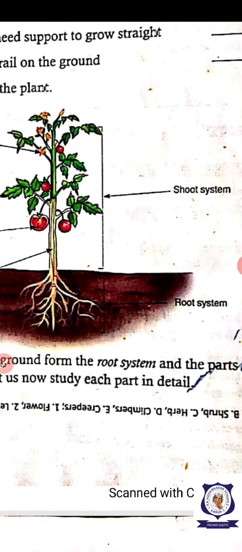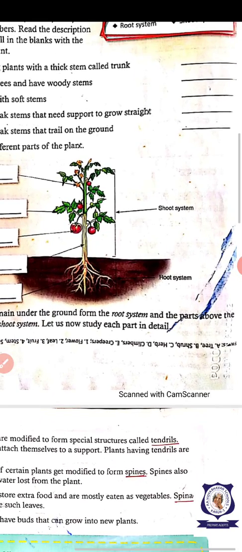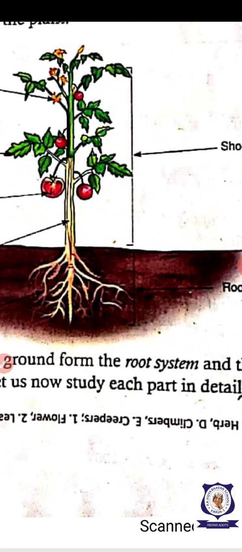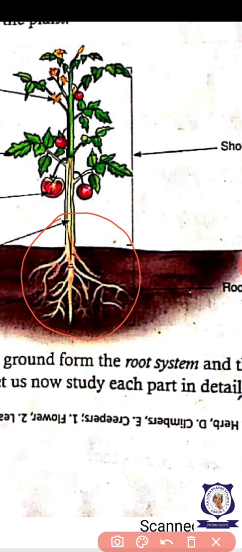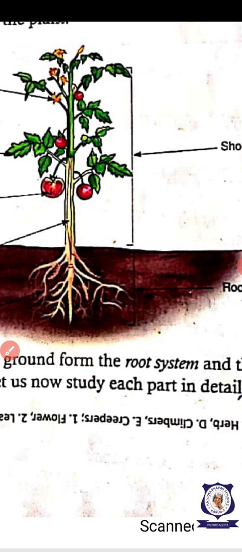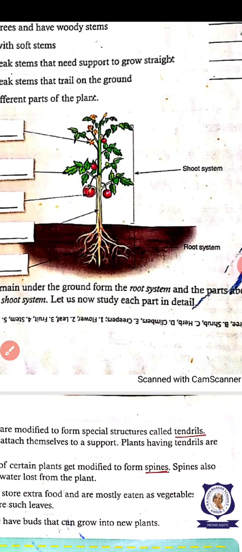Isn't it? The main function of the root system is absorption of water and minerals. The main function of the stem, that is shoot system, is production of flowers, fruits, and then photosynthesis. Many main functions are there. But the first main function for the stem is photosynthesis because it bears the leaf. Okay. Now, these are all the things we studied before.